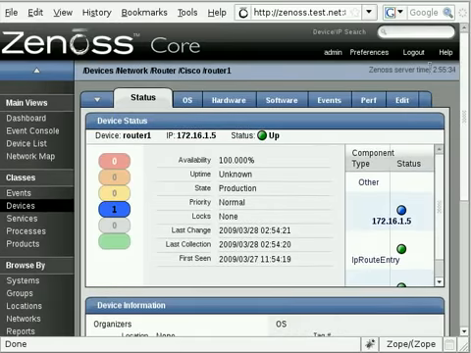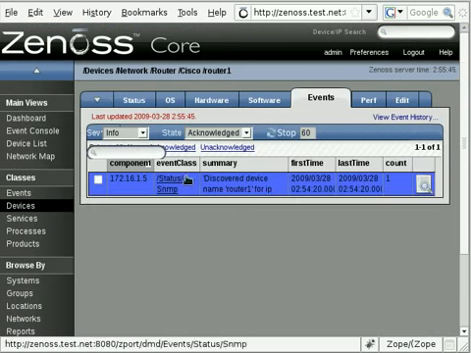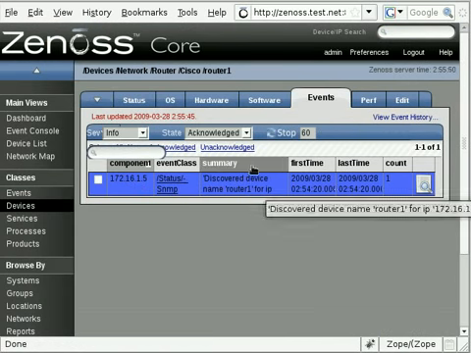Very simple, and quite simple to enable SNMP, but as I said, that configuration is rather insecure. You probably want to set up some access control lists if you're going to be using this in a live environment. So we can see also it's generated an event there saying that it's just discovered the device.